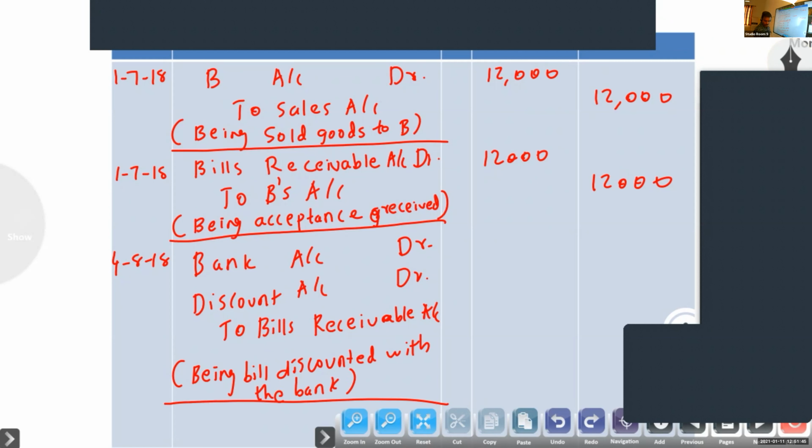So here you have to calculate the discount. 12,000 into discount percentage, 5%. Then from discount date to maturity date, how many months?